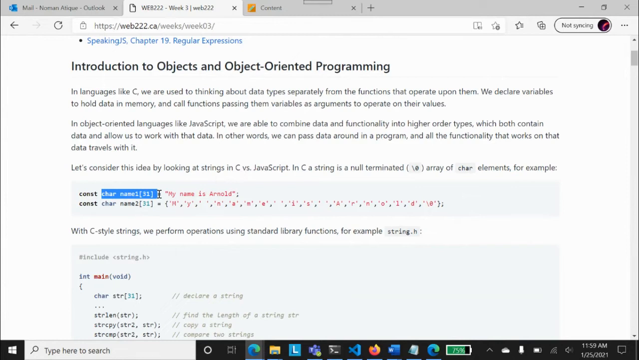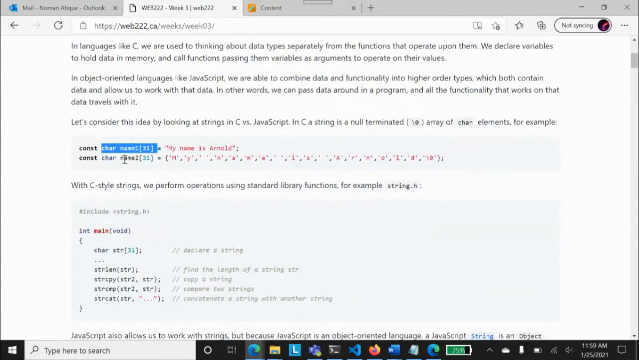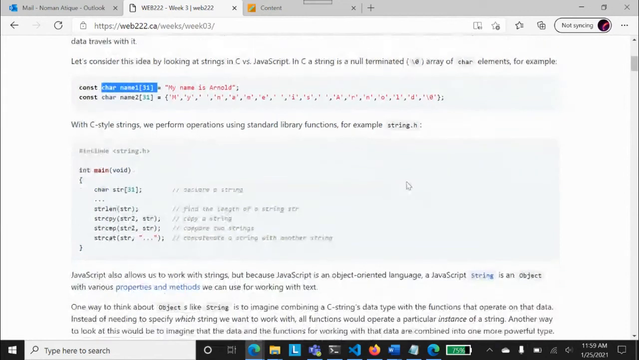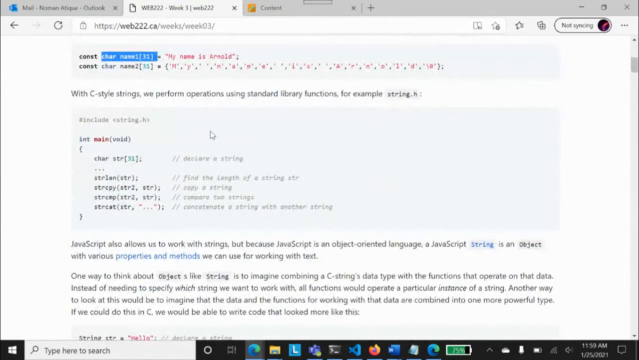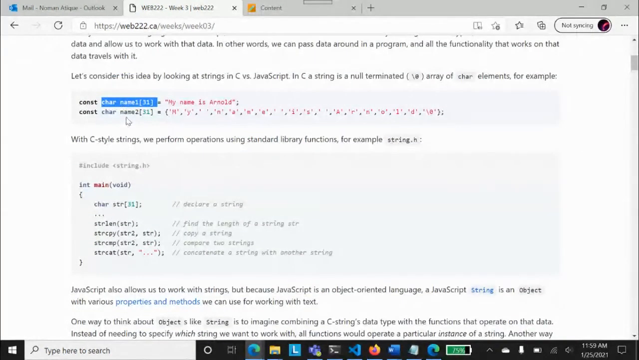So what we do is make char arrays, character arrays, and that character array represents a string in C language. In the same way, we can define it this way. These are characters stored separately, but again, that would be my name is Arnold or whatever. This has been saved, and this is also saving the same thing. So in C, you used to create a string like that.